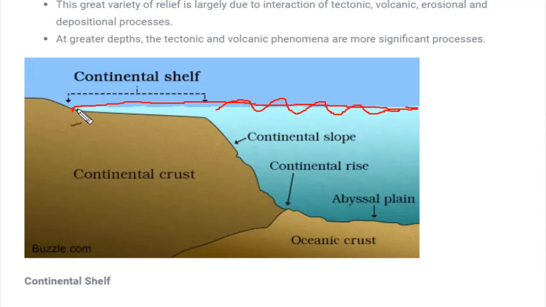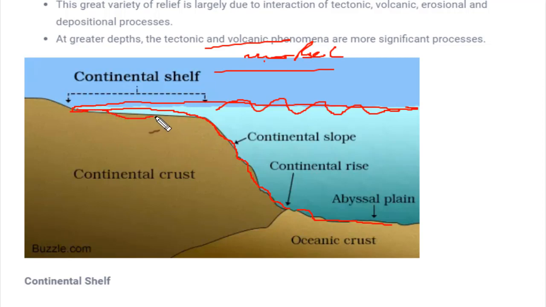But when you move along the bed of the ocean, what is the bed? Bed means the base, the harder part. What is the bed of a river? When you move along a river and go to the bottom part where the land surface is found, that is called the bed of the river. Similarly, when you move over the bed of the ocean, you can see unevenness. There are several uneven parts present in the bed of the ocean, and these are called the reliefs. So the first ocean relief that we are going to study is the continental shelf.